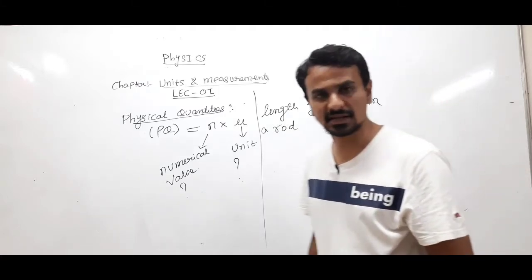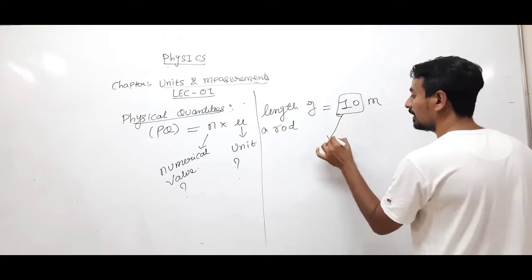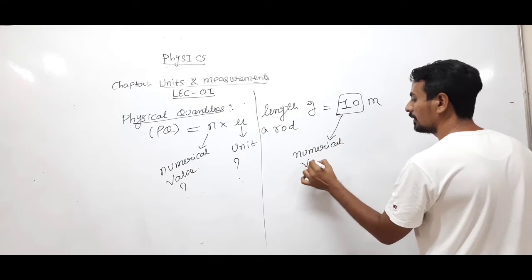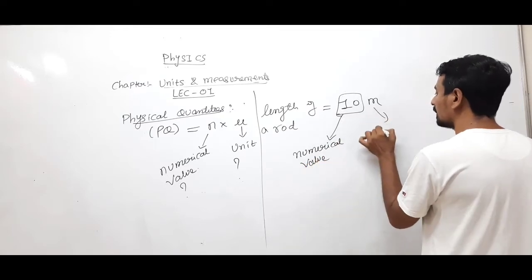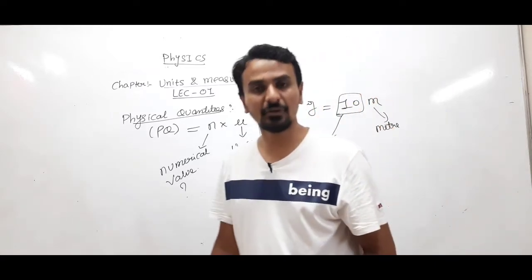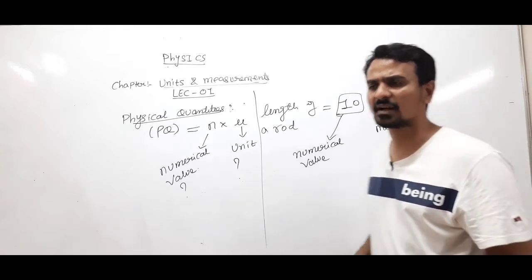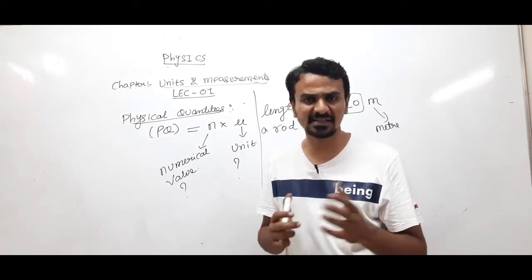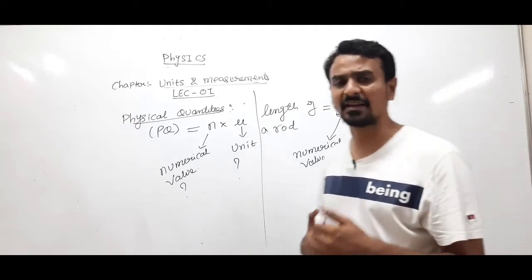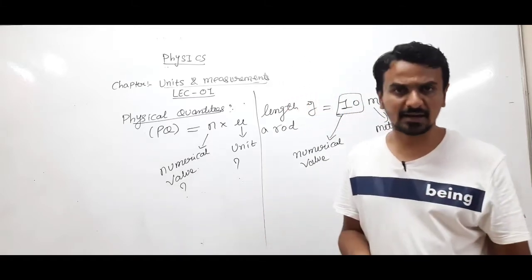Here 10 represents the numerical value, and meter represents the unit. Unit means, in a way, a comparison. These are very basic things: the unit of length is meter, the unit of mass is kilogram, the unit of time is second.